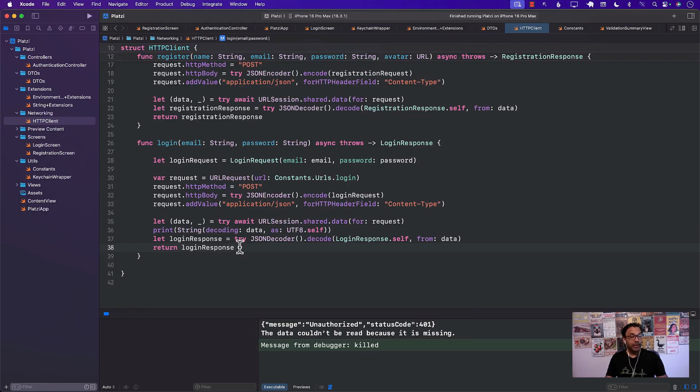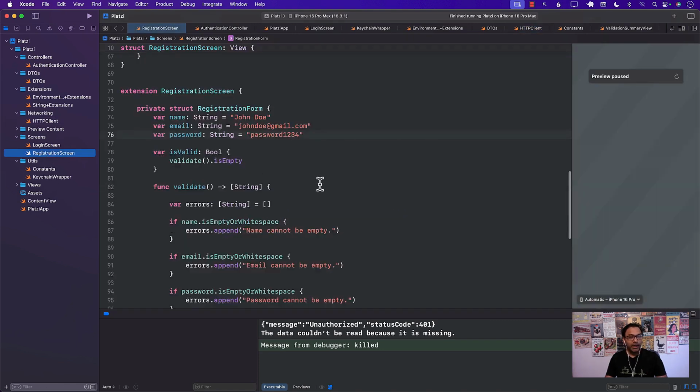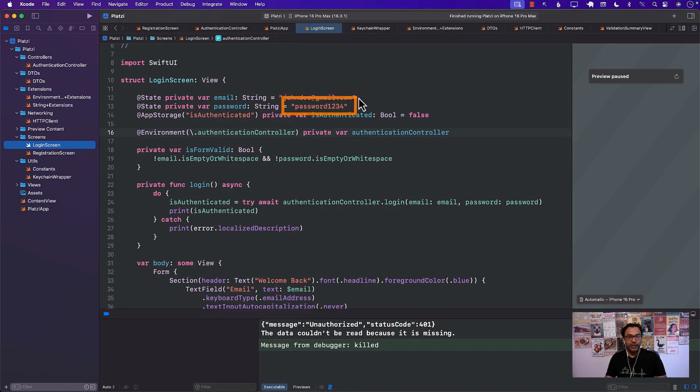Unauthorized basically can also mean that the credentials that I'm passing are incorrect. And then I checked and they were incorrect because in the registration screen, I was using password 1234, but in the login screen, and I just updated it, I was using 123. So now I updated it to 1234. All right. So it was definitely my mistake.